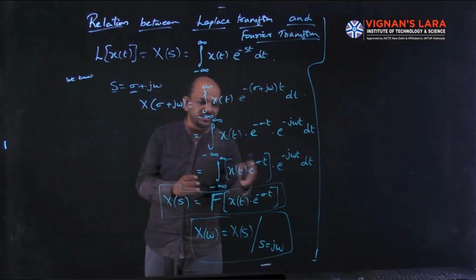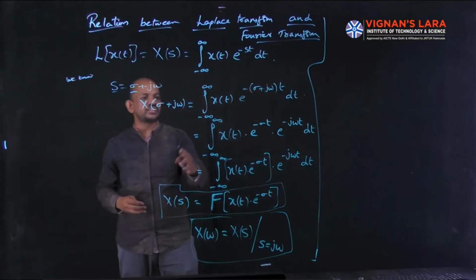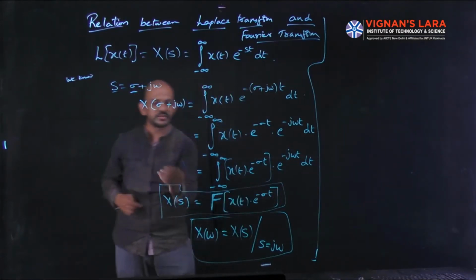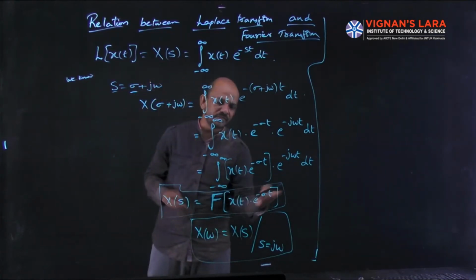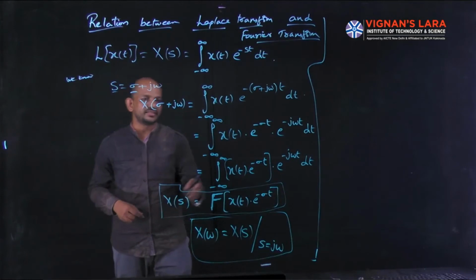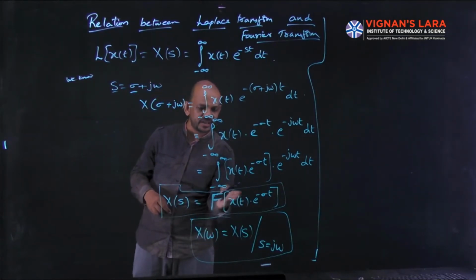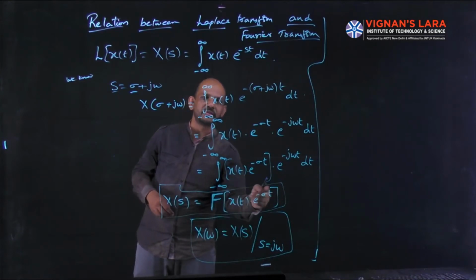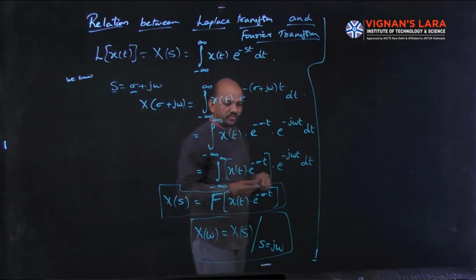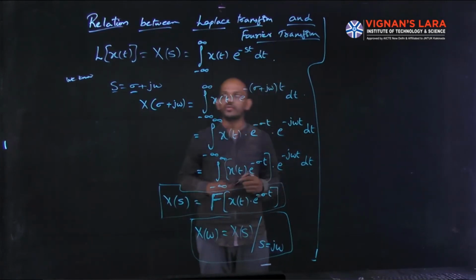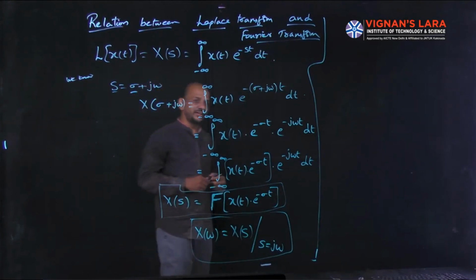The integral from minus infinity to infinity of the signal into e power minus j omega t dt is nothing but the Fourier transform of that signal. So this one is nothing but the Laplace transform of x of t. Here, if sigma equal to 0, I automatically get the Fourier transform of x of t, represented as X of omega. So X of omega equal to X of s at sigma equal to 0, or simply, if sigma equal to 0, s will be equal to j omega. So X of omega equal to X of s at s equal to j omega. This is the relation between Laplace transform and Fourier transform.